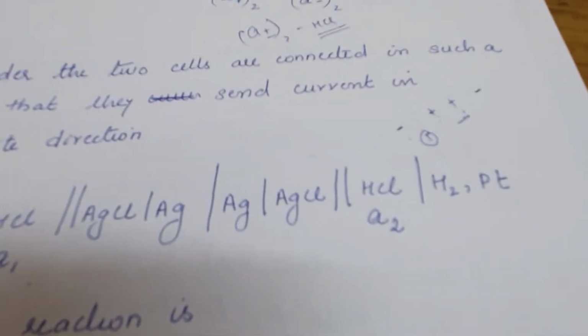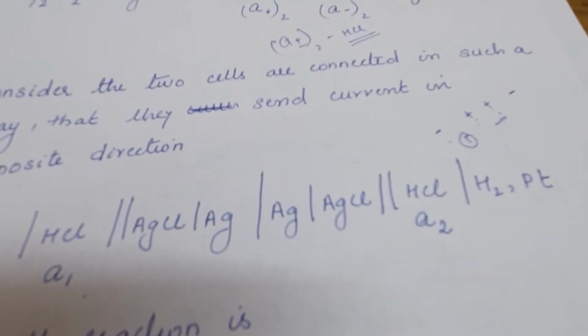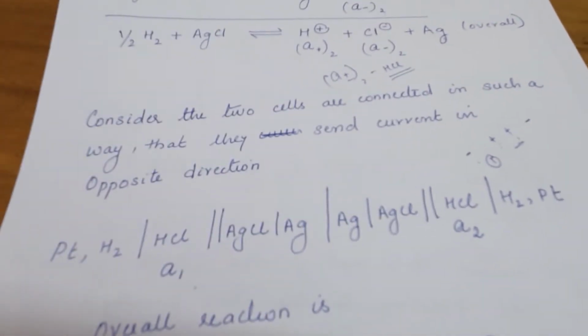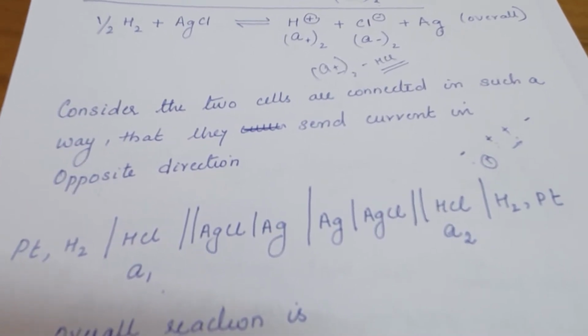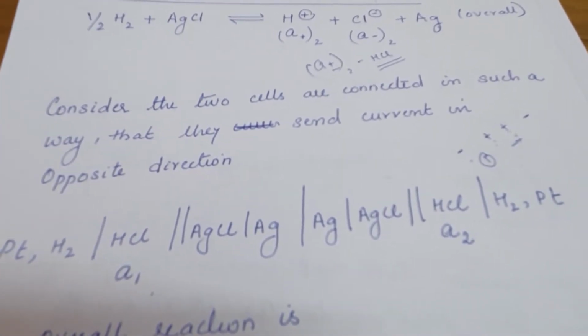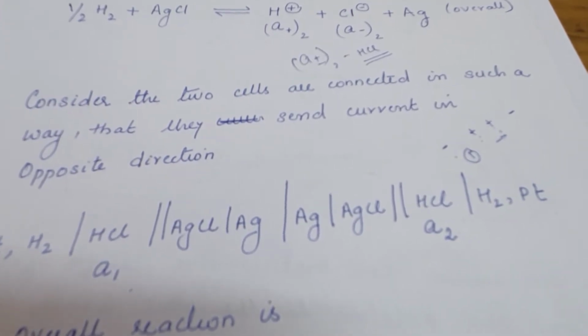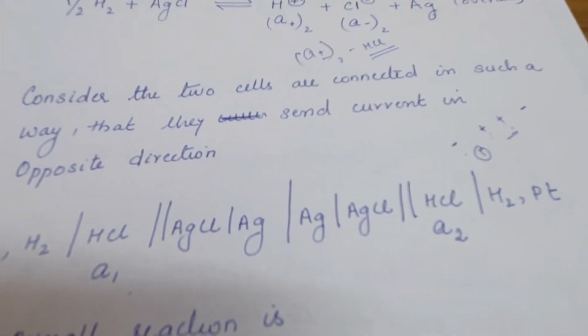Now we'll take it in such a way that the silver electrodes are connected together. So you get a cell of this type: Pt, H2, HCl, AgCl, AgCl, HCl, H2. This is the cell setup.